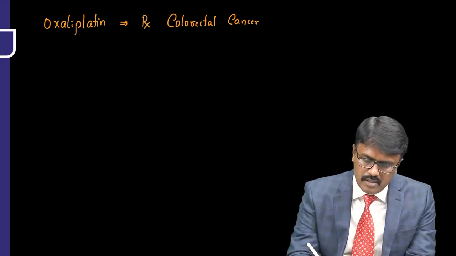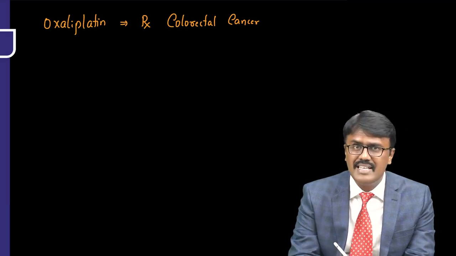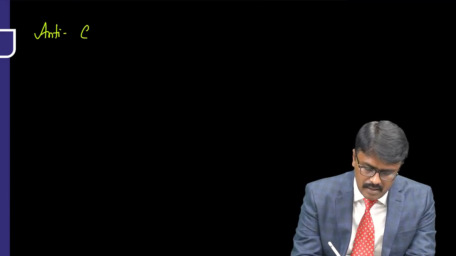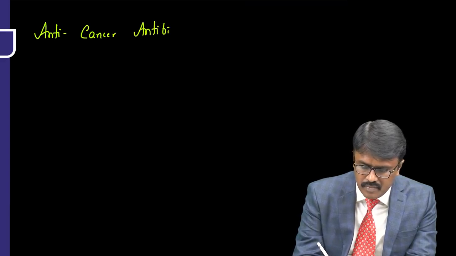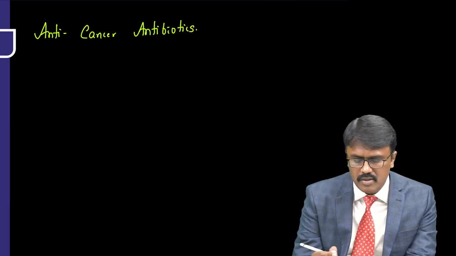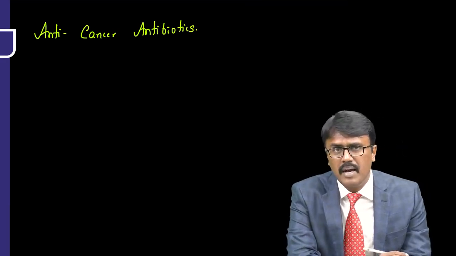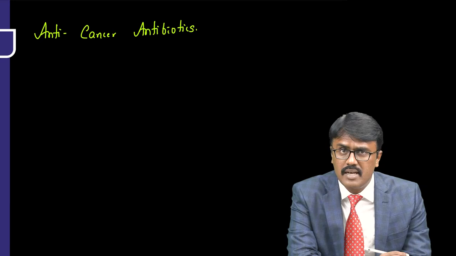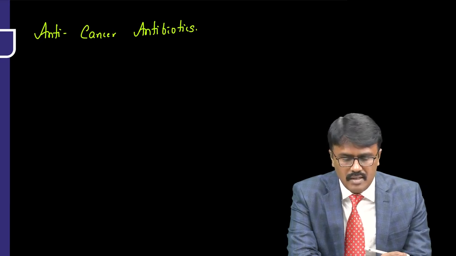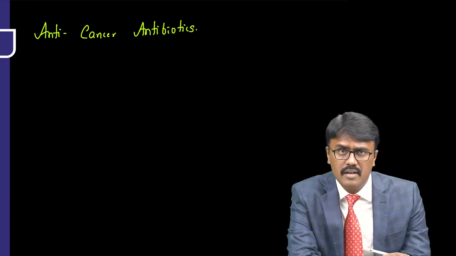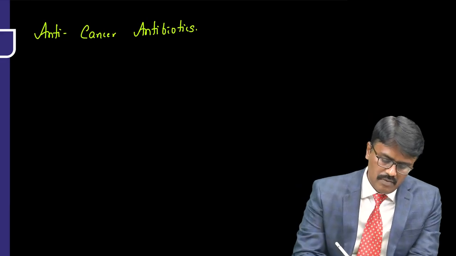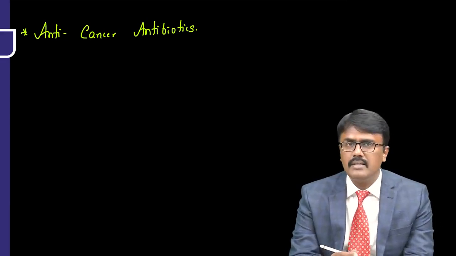Once we are done with platinum compounds, another cell cycle non-specific group is the anti-cancer antibiotics. You may be wondering, sir, we thought antibiotics are to kill bacteria, but these are also going to kill our own cells, that is cancer cells. I told you antibiotics means they are obtained from some organism and kill other organisms. So if they are killing the cancer cells, they are called anti-cancer antibiotics.